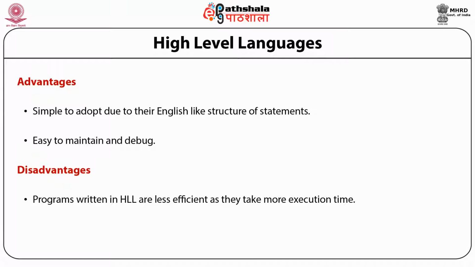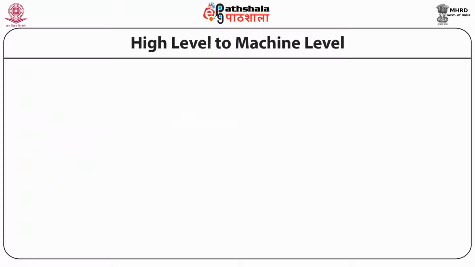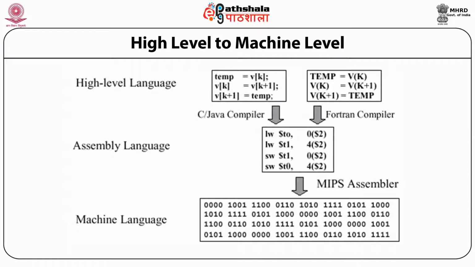And in case of high level languages, the translator programs such as compiler and interpreter, which are used to translate the language, also consume some memory in the computer. So in case of high level languages, we require more memory to execute a program as compared to low level languages. In this figure, the high level language and machine level language are linked with each other.